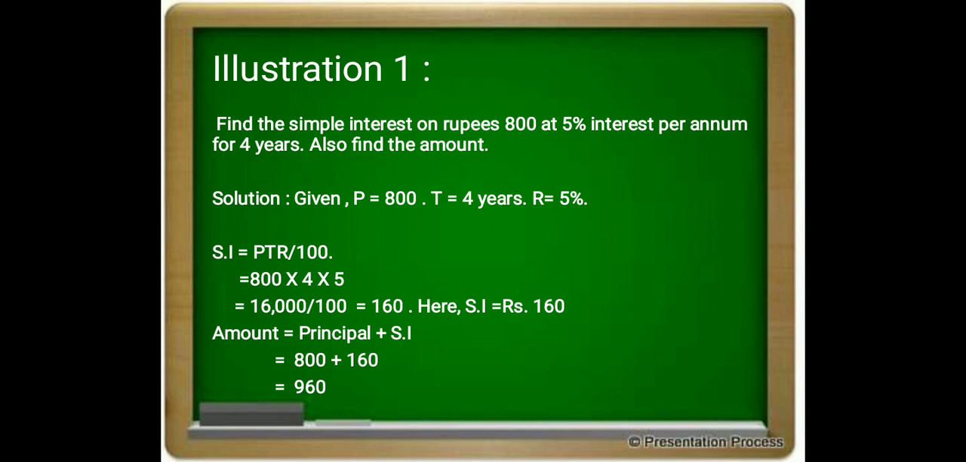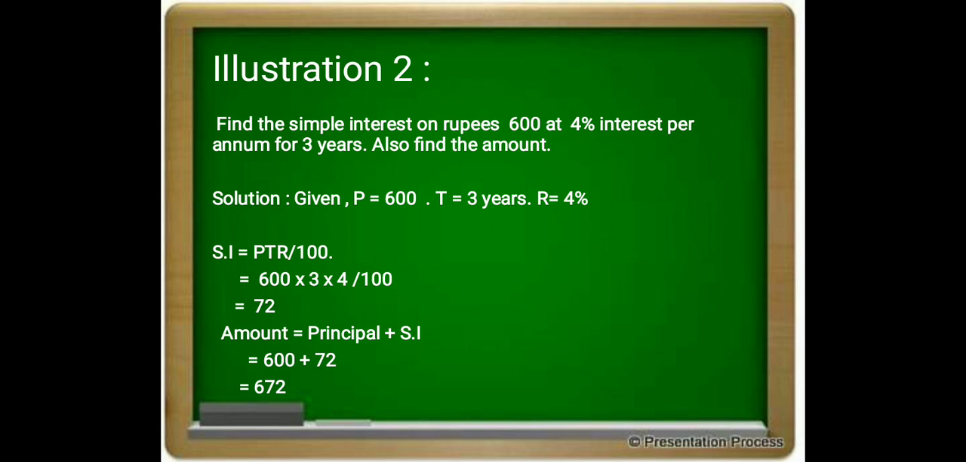Simple interest here is 160 rupees, to be paid at a rate of 5% after 4 years on 800 rupees. Here the total amount will be principal plus simple interest amount, that is 800 rupees of principal plus 160 rupees of simple interest. Total is 960 rupees.